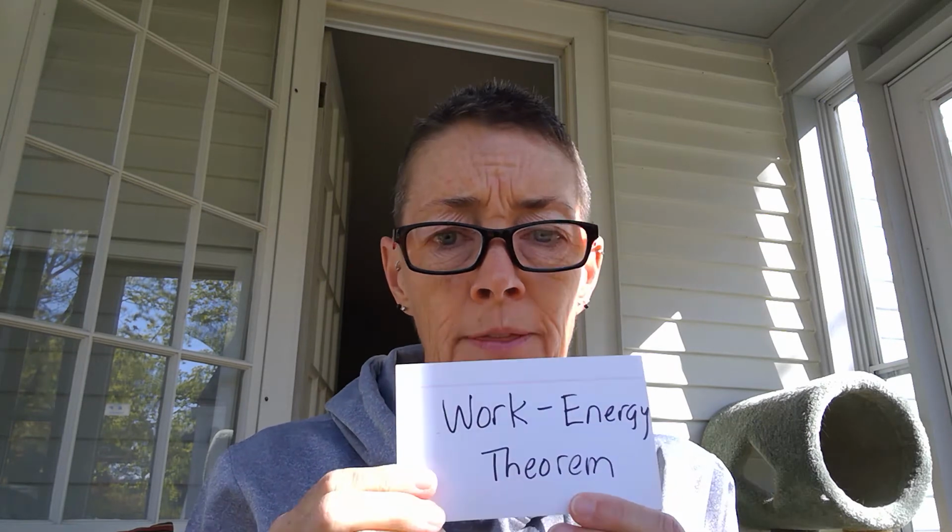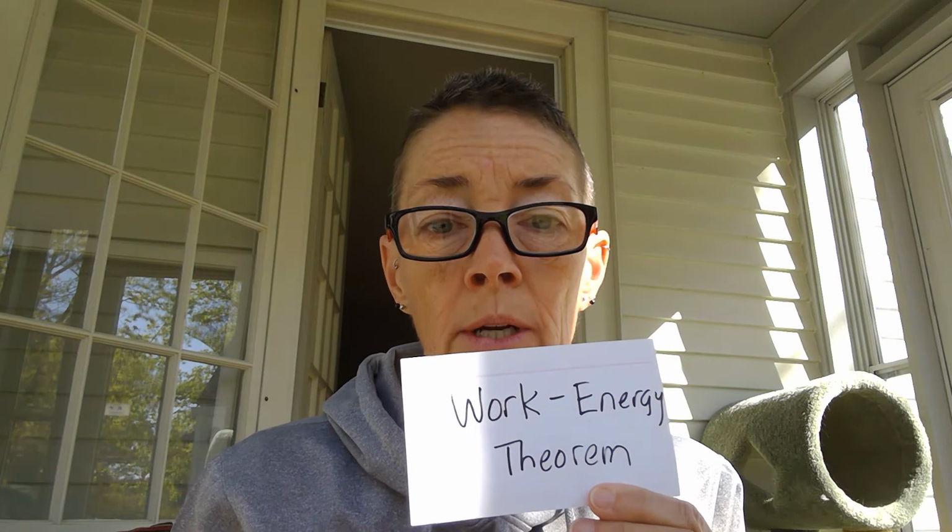Friction always takes energy away. But if I'm pushing a box across a floor that doesn't have friction, I'm probably adding energy to that box, giving it the energy to move. So don't forget the work energy theorem. Work means that an object's energy is going to change. That's the work energy theorem.